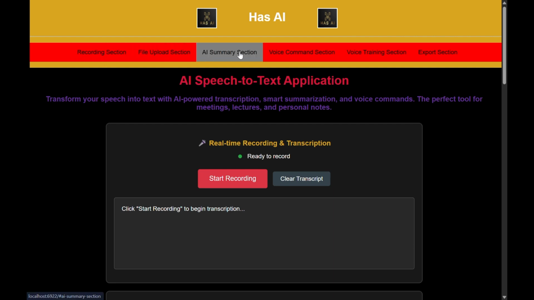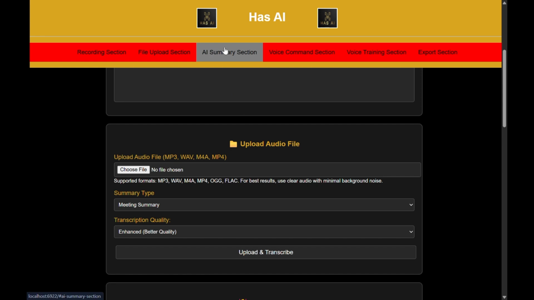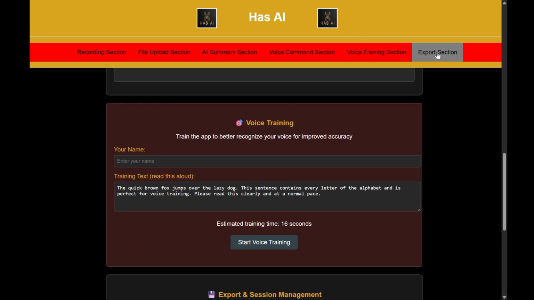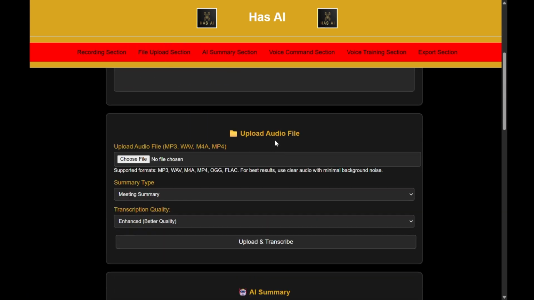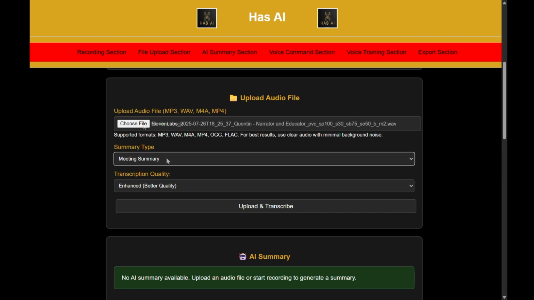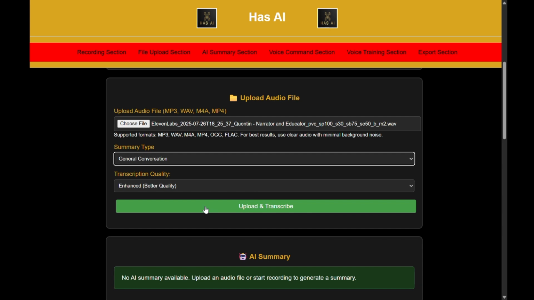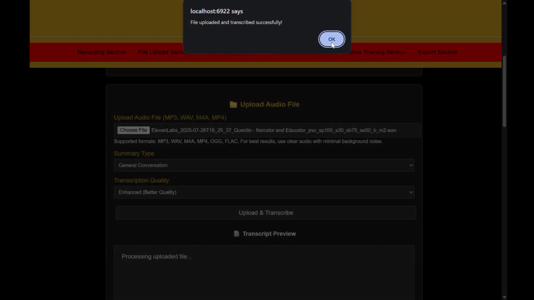Okay, and so here's the app. This looks more user friendly like the last one as well. We've got different section headers, and with those buttons at the top you can navigate to the different sections. Then as you can see, we go back to the top section, then record audio. But for this one we're just going to upload a file. We've just done a text to speech quick one and generated an AI transcript for that.